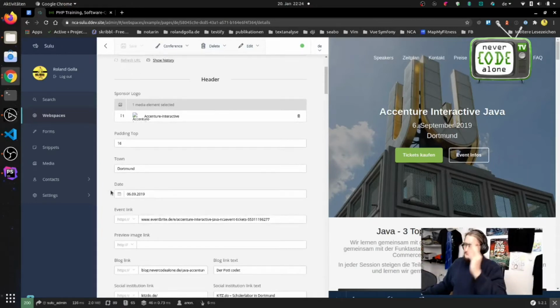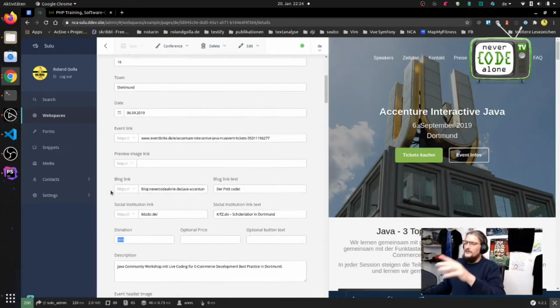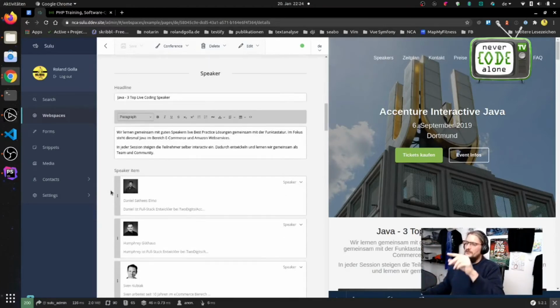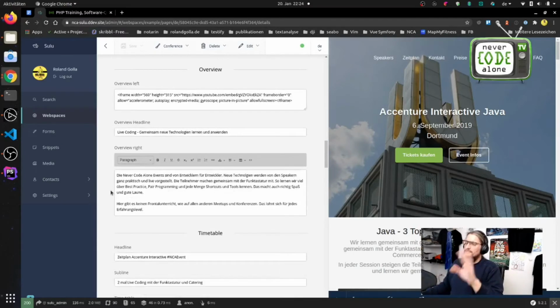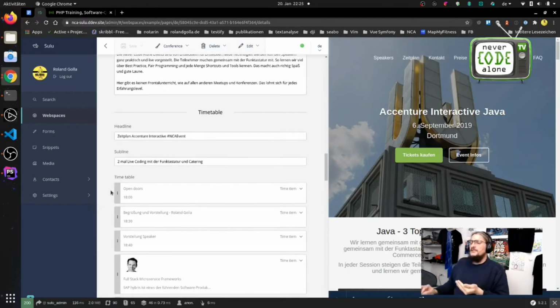And the editor can just say, okay, new event, and everything is on one page. He can say, okay, here is this information, these are the speakers, this is the counter, this is the overview, and you see here a timetable. This is a lot of information, but when he wants to add a new speaker or replace a speaker, he knows, oh, I just go to one single point of information and edit it there.